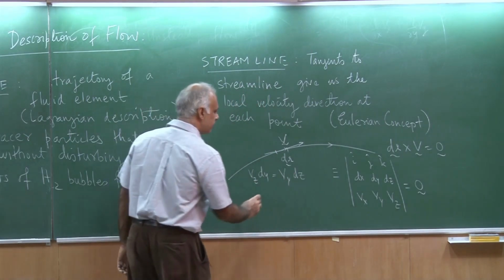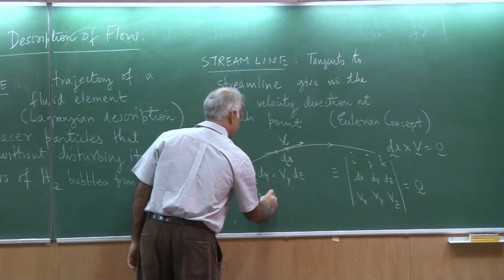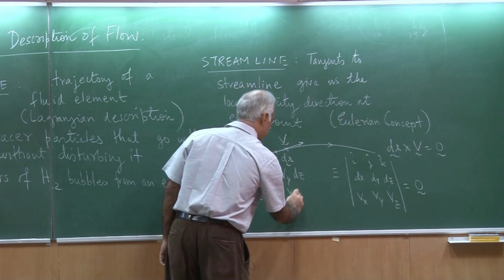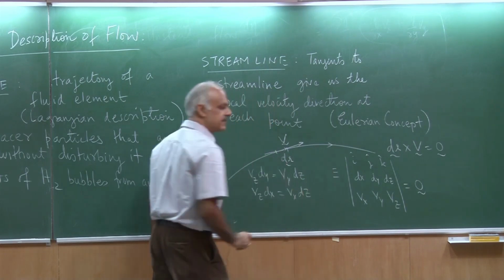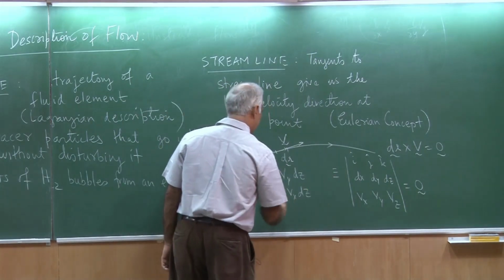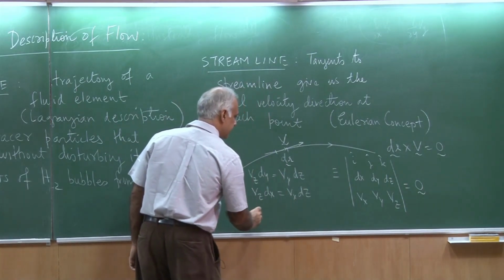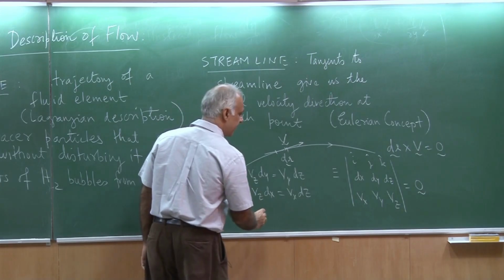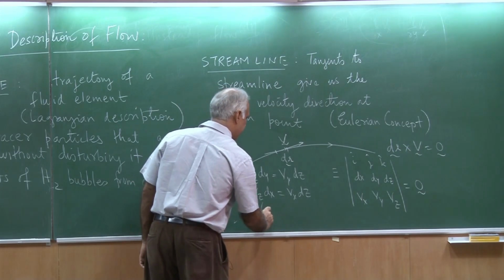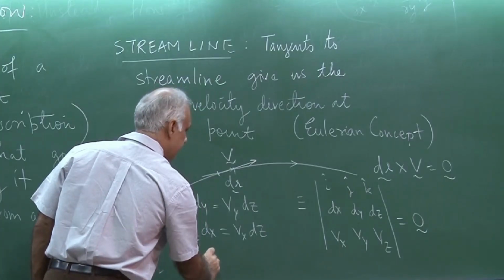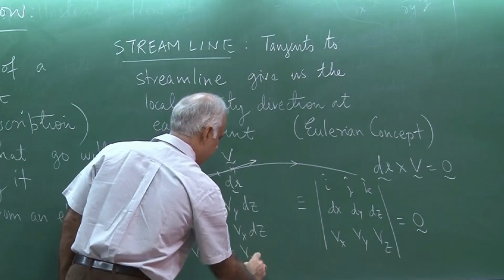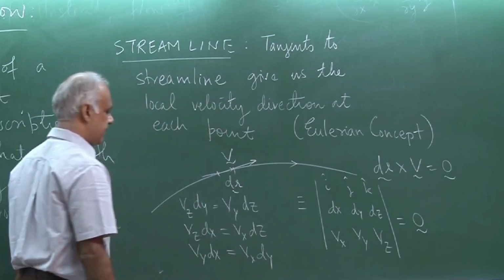The second equation would be vz dx is equal to vx dz, and then I can get the kth equation, which is vy dx is equal to vx dy.